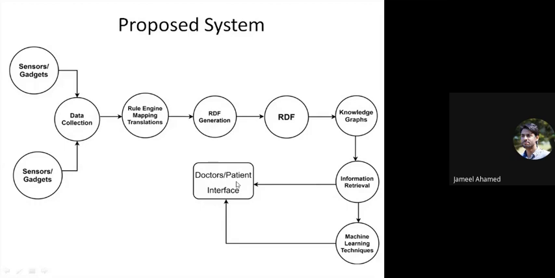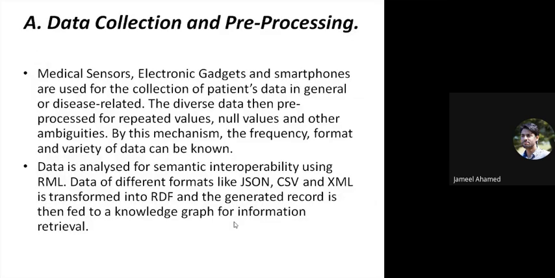The doctor can monitor the patient on the basis of the information. On the other hand, with the help of machine learning, he can also see the prediction results of the particular patient. So a doctor can have the overview of the patient by two ways. One on the basis of the collected data and other on the basis of the prediction.